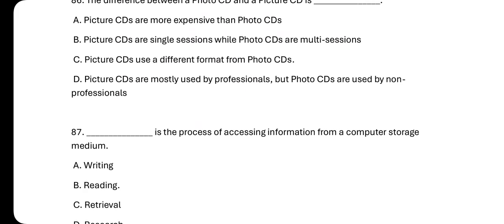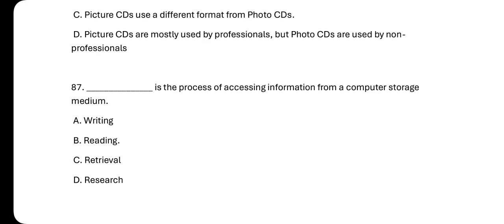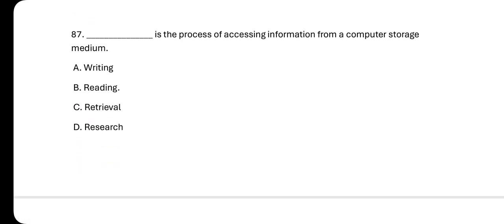Picture CDs use a different format from what? From the photo CDs. Number 87. That is the process of accessing information from the computer storage. This is what we call what?